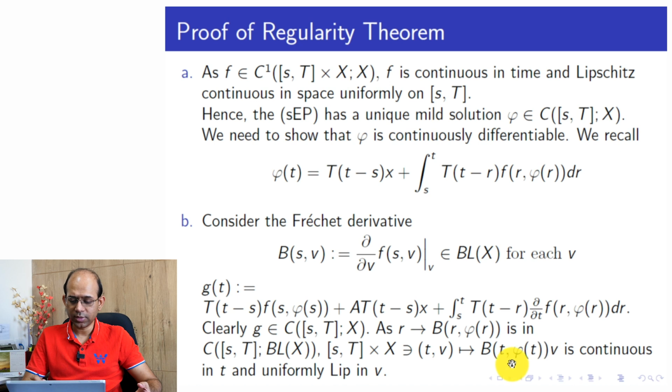Uniformly Lipschitz in v is trivial because this is actually linear in v, correct? And this changes with time, but it changes continuously.